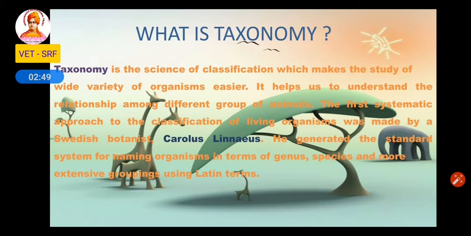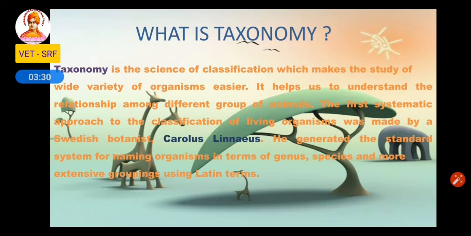The first systemic approach to classification of living organisms was made by the Swedish botanist Carolus Linnaeus. He generated the systemic study of naming organisms in terms of genus, species and more extensive grouping using Latin terms. So taxonomy is the science of classification, and with this we are able to study a wide variety of organisms in an easier manner. Carolus Linnaeus founded taxonomy. He is called the father of taxonomy.